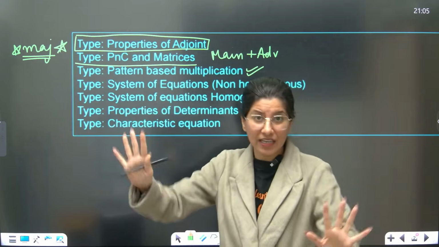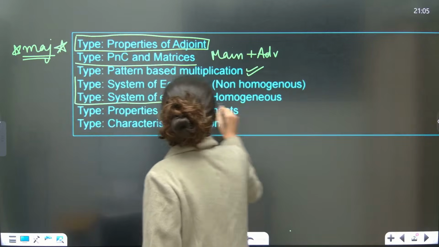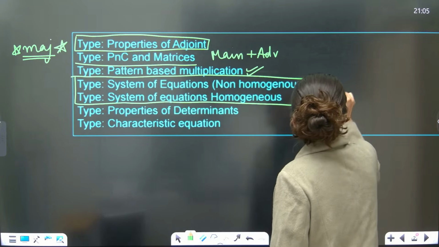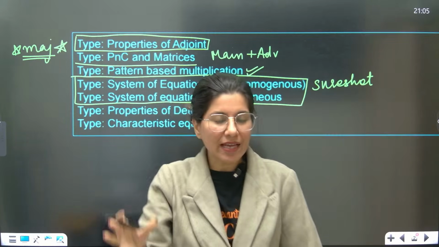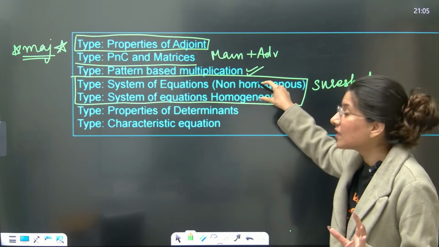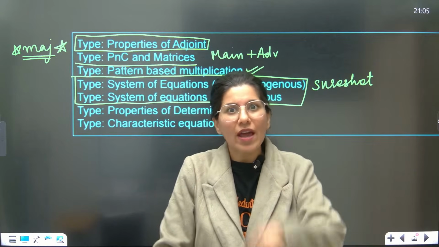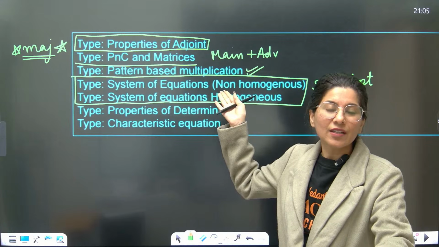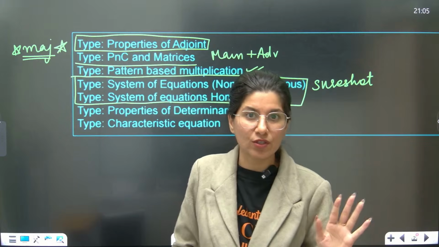Higher powers of A, if at all it is given. Then, needless to say, system of equations. Short question will be there from here. Obviously, so many similar type of questions. You'll be like, ma'am, how many questions? Understand that this is the type, system of equations. You can't even imagine, I can't even give you the number. Almost every other question is from system of equations, right? So 30, 40 questions I can collect and I can tell you, okay, system of equations, right?